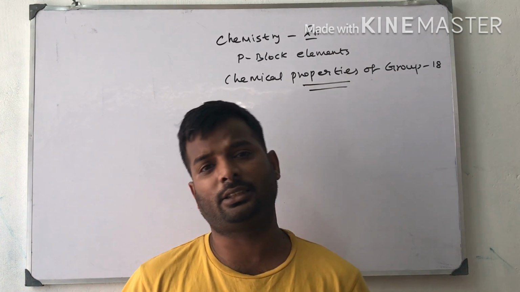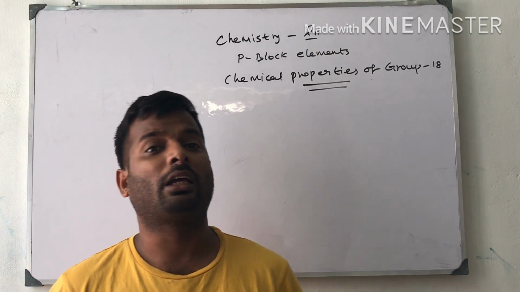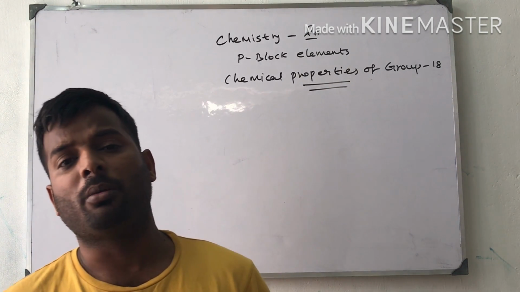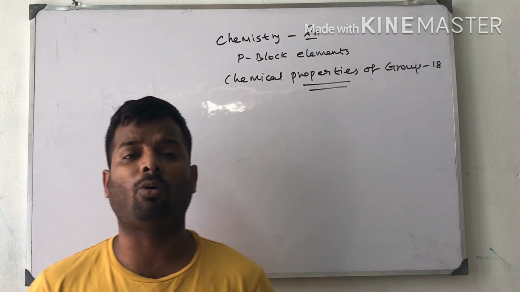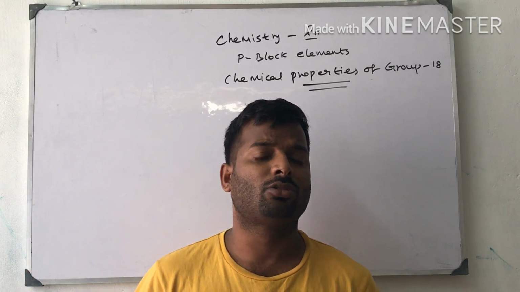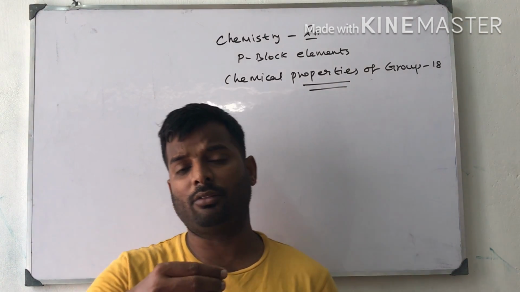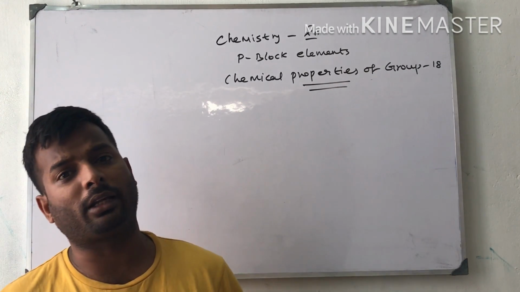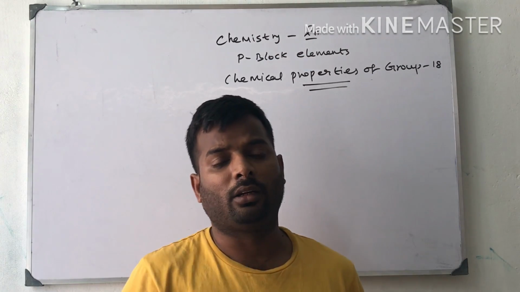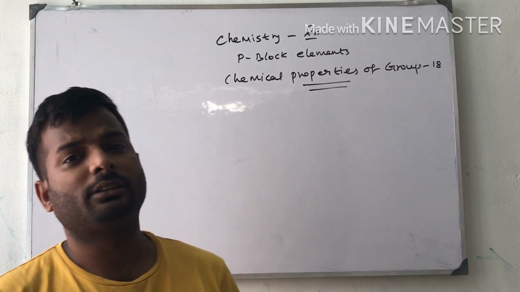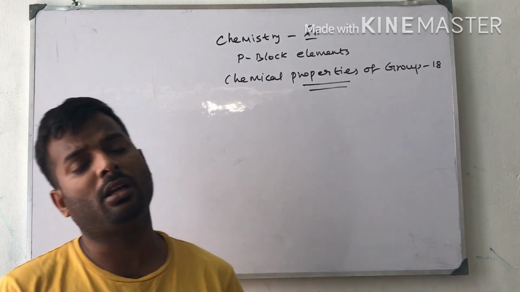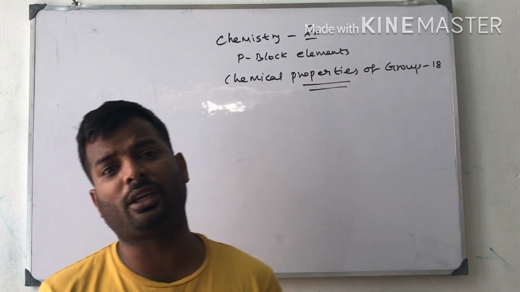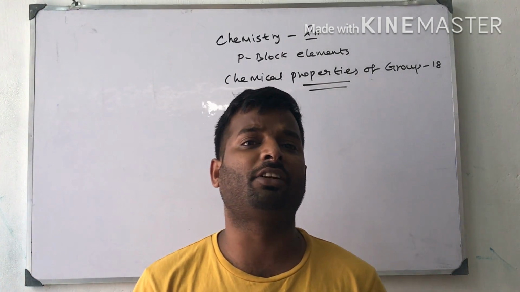Next one is high ionization enthalpy. These are the three factors that make the noble gases chemically unreactive. First reason is the outermost shell is filled with 8 electrons, so no electron will be taken from the shell or given to the shell. It is very difficult. If I am going to add one more electron, I have to generate one more shell. Second one is ionization enthalpy is very high. And third one is the positive electron gain enthalpy. These three reasons are responsible for the unreactivity of noble gases.